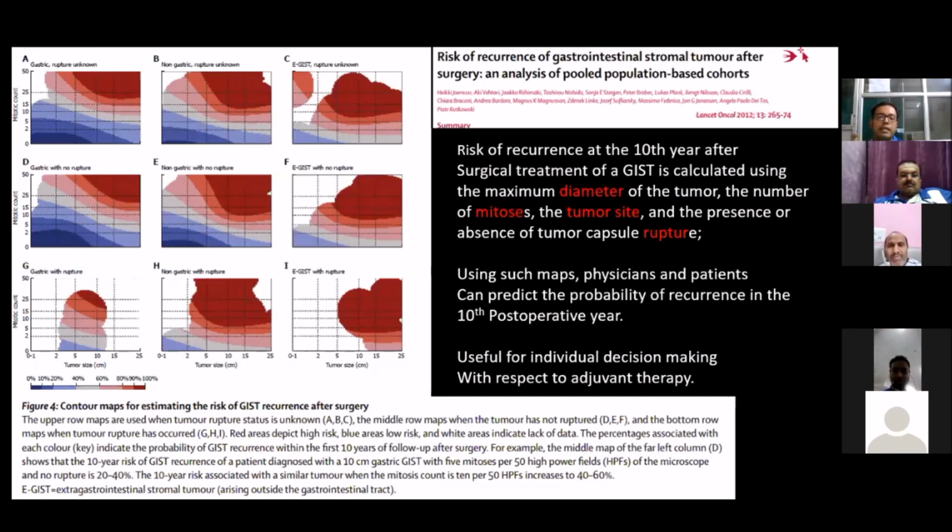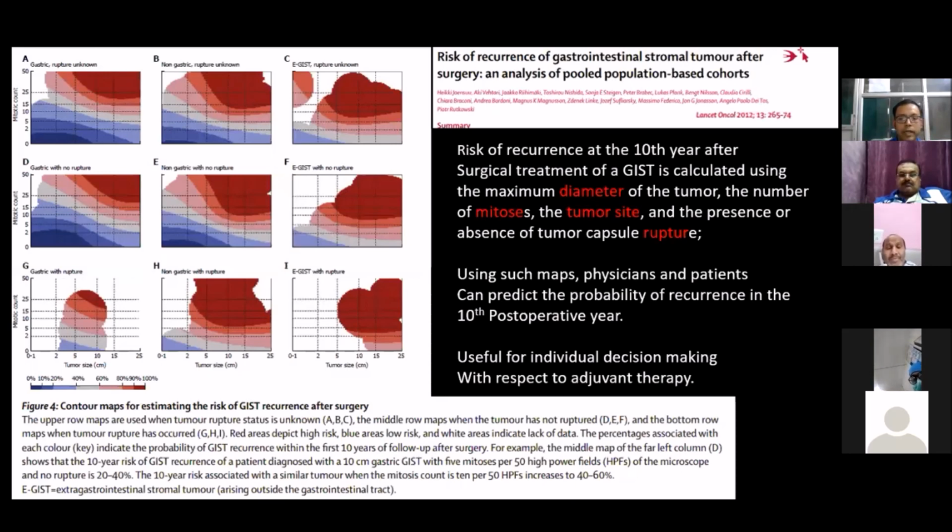The risk of recurrence at the 10th year after surgical treatment of GIST is calculated using the maximum diameter of the tumor, the number of mitoses, tumor site, and presence or absence of tumor rupture. As you can see, A, B, C include gastric, non-gastric, and extra-intestinal GIST with rupture unknown. D, E, F are gastric, non-gastric, and extra-gastric with no rupture, whereas G, H, I are gastric, non-gastric, and extra-gastric with rupture.